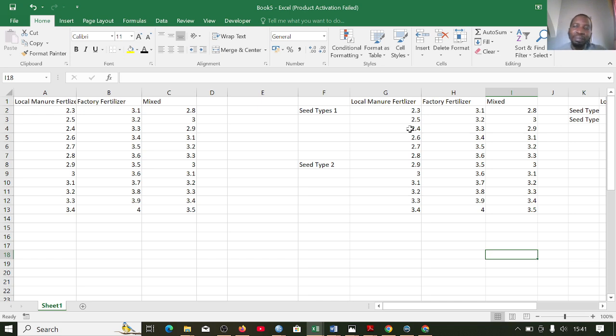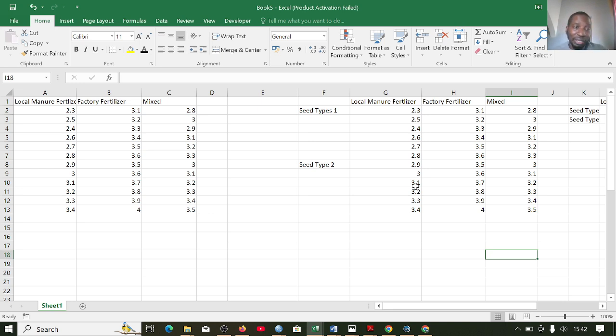So here we're going to have three null hypotheses. One is that the yield will not be influenced by the first factor, which is the fertilizer type. That means the average of each will remain the same; the fertilizer type will not have any effect. Then our second hypothesis is that the type of seed will also have no effect on the output. Whether I use seed type 1 or seed type 2 with local manure, the seed will have no effect on the yield. So this is category number 2.